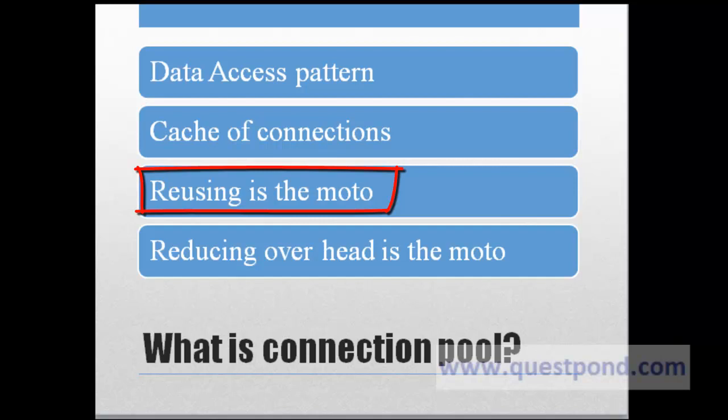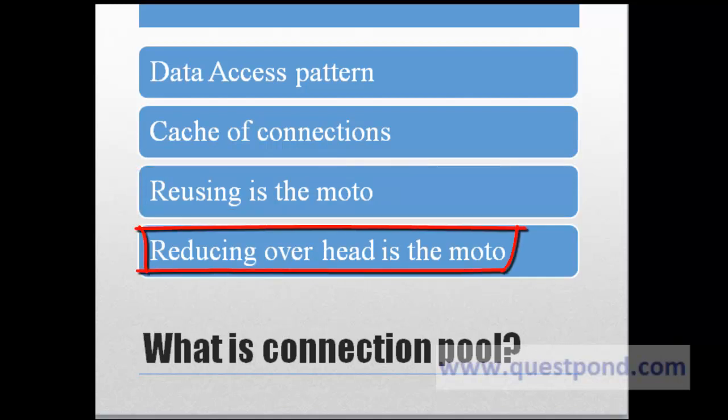Since creation of connection is a time-consuming resource, hence reusing it makes it more easier to use. Also, it reduces the overhead. As told earlier, creating a connection takes time. Hence, by making the connections available, it reduces the overhead involved with its creation as well as enables reusing.